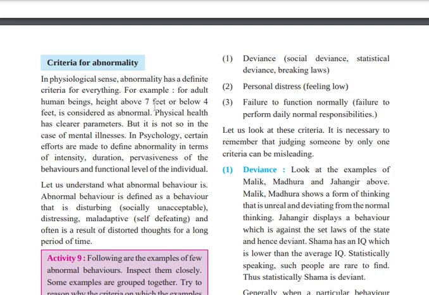In simple words, abnormal behavior is behavior which is not accepted by society.